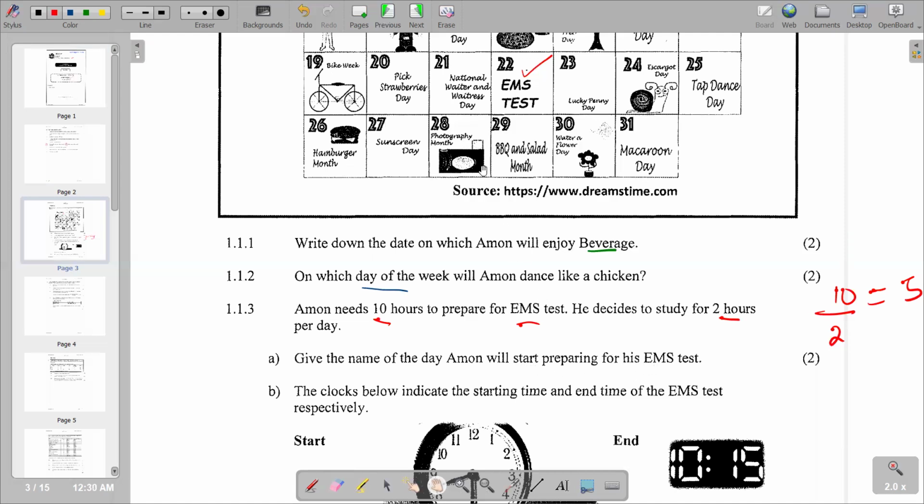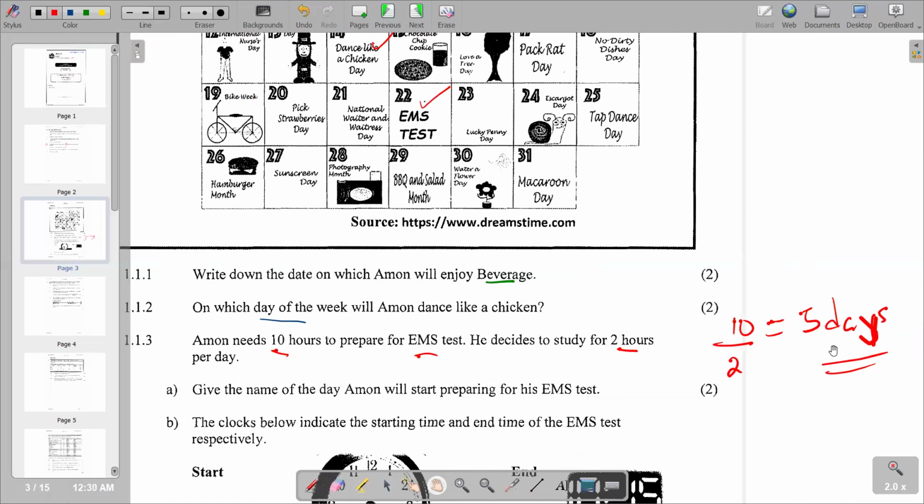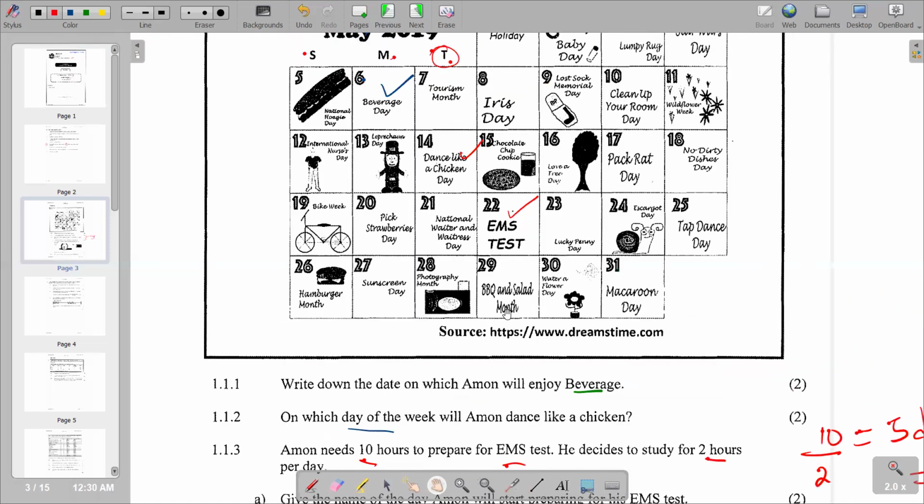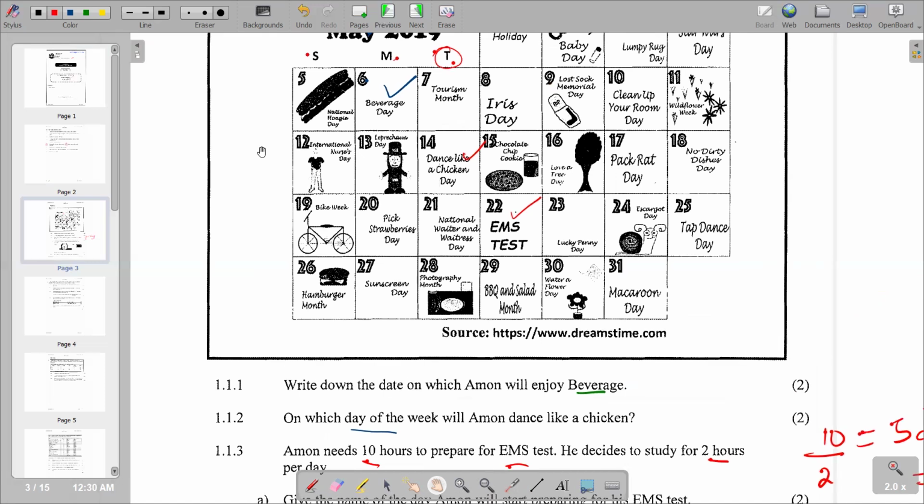So we have to go 5 days before the EMS test. Remember, we said preparation is 5 days. Because the EMS test is on the 22nd, we count 1, 2, 3, 4, 5. So I see that on the 17th is where the preparation starts.